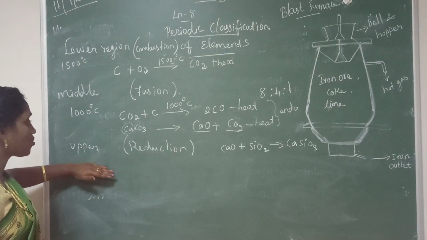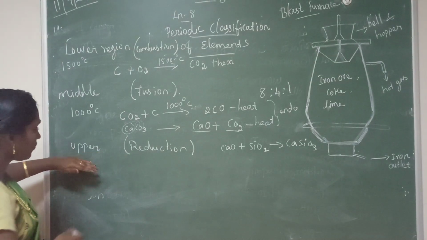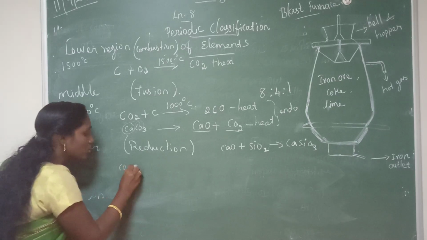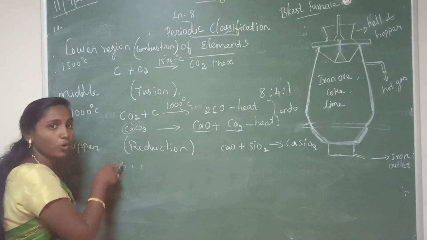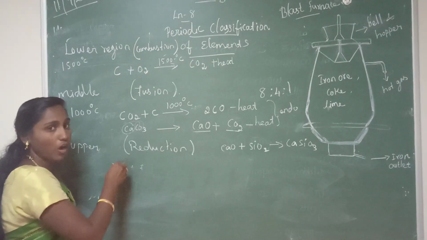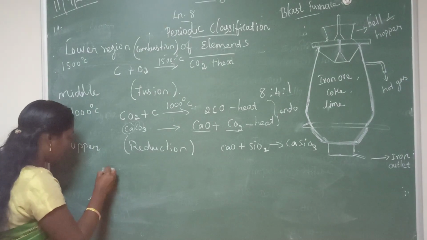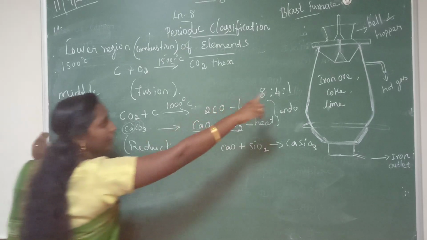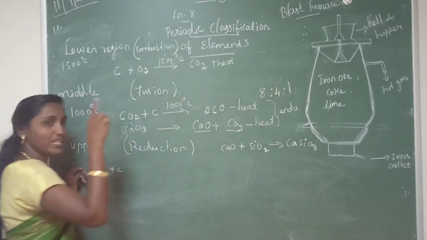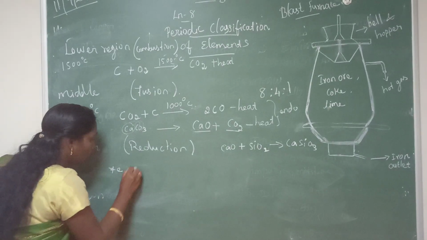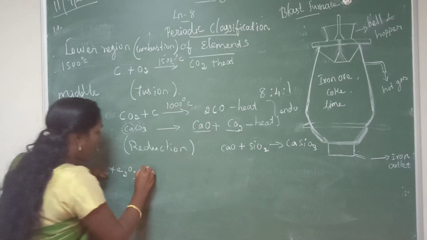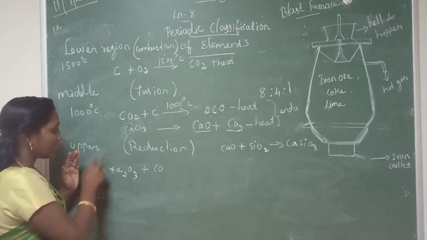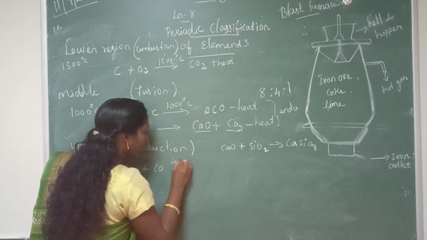In this reduction zone, carbon monoxide will reduce the iron oxide to form iron metal. We can see the reaction. So here we are taking iron ore, hematite, which we studied, Fe2O3. When we add carbon monoxide to this Fe2O3, the temperature here is 400 degrees Celsius.